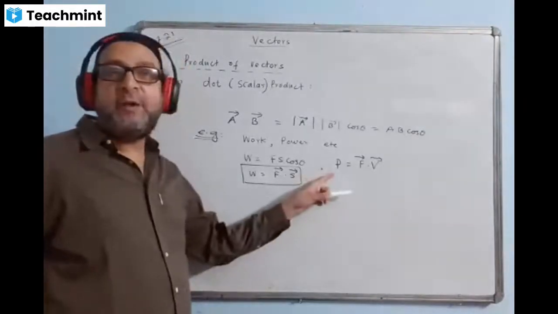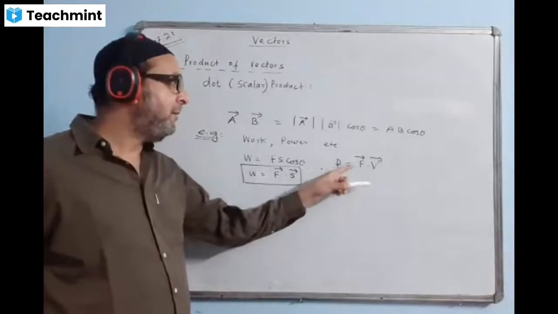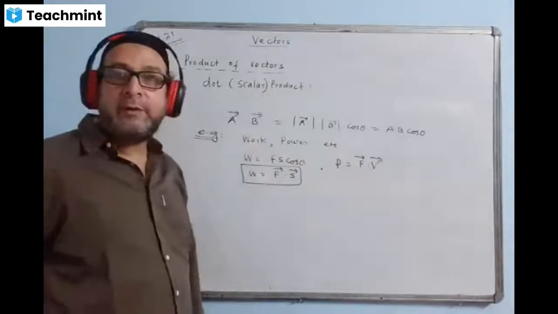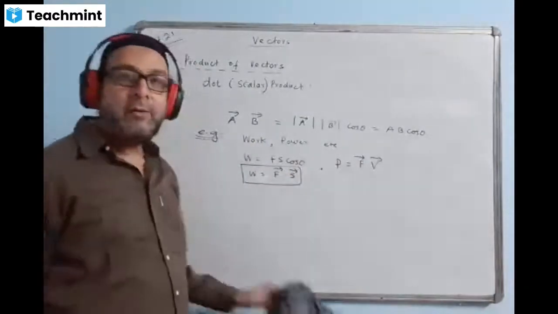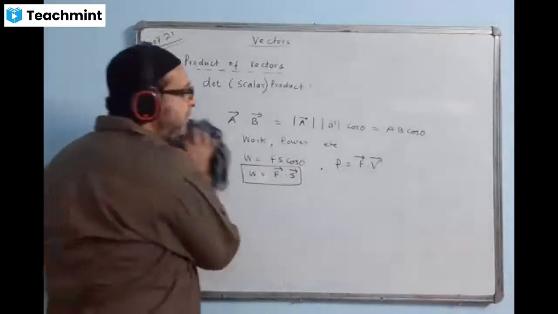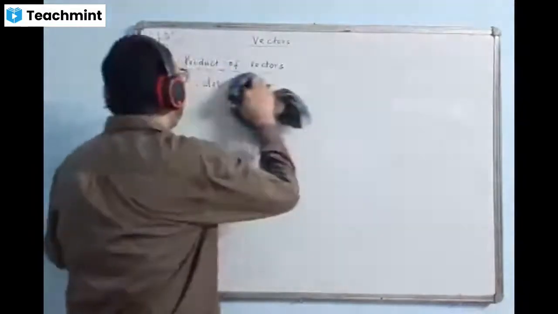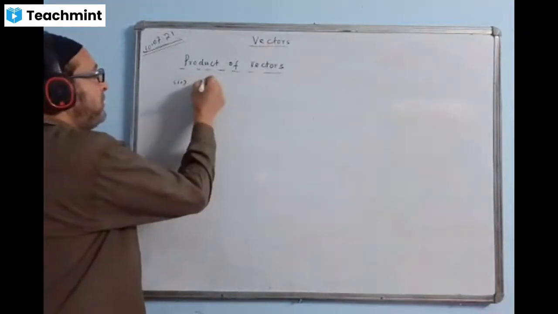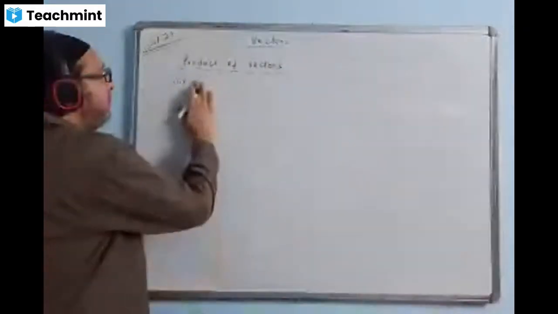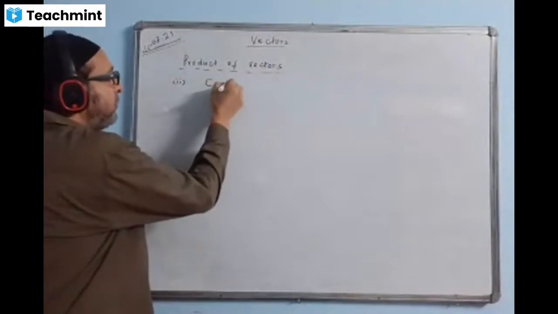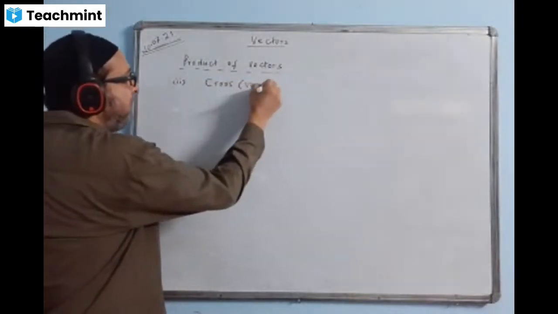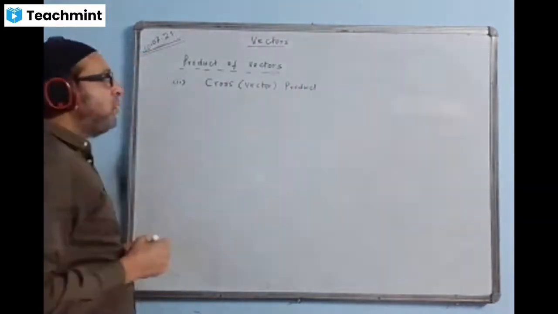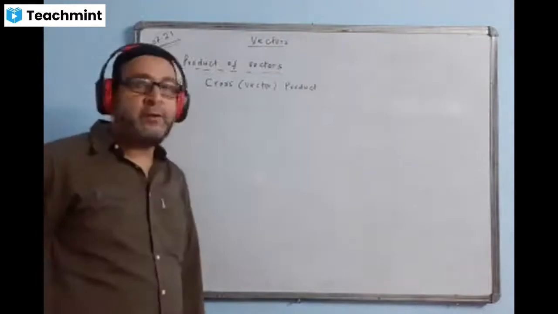Okay, so this is the formula of power, F into velocity. If we write in this format, this is the example of dot or scalar product. Okay, now second type of product. Number two, this is called vector or cross product. We write here cross, that means vector product, cross or vector product.